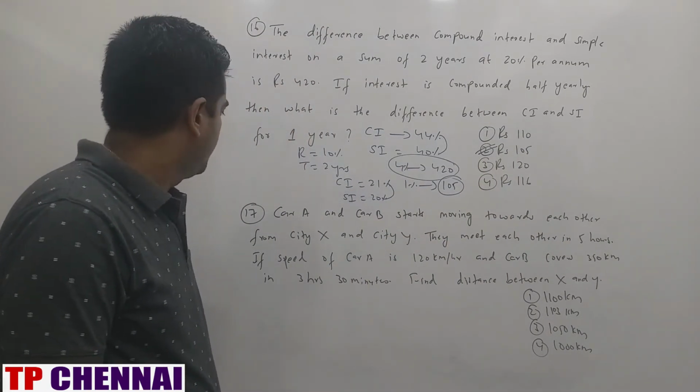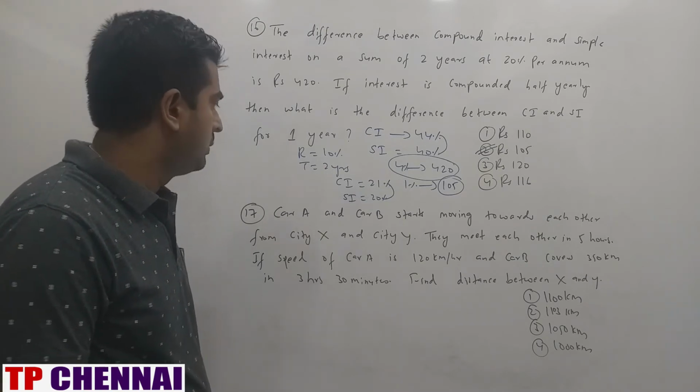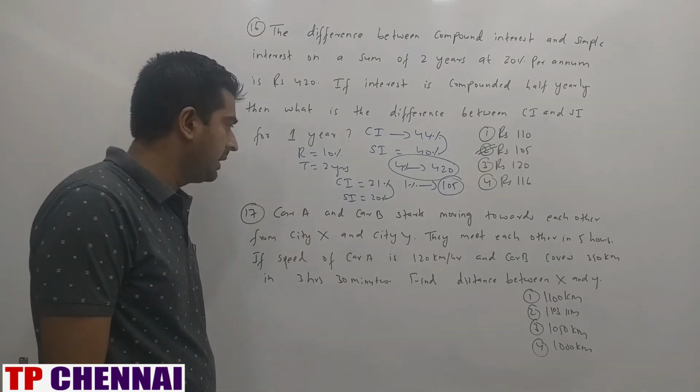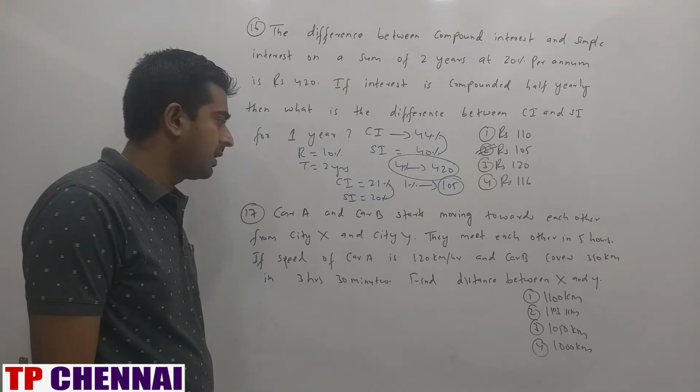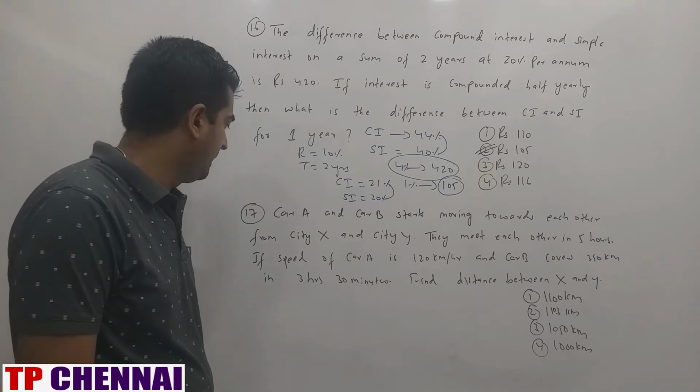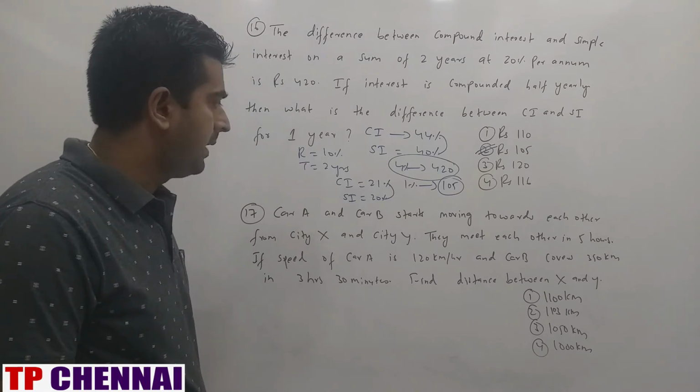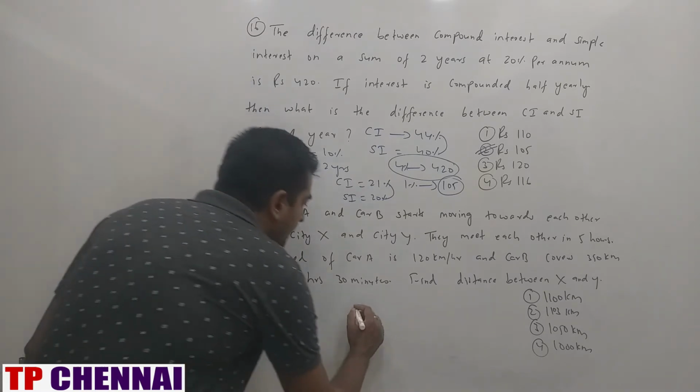Next one. Car A and car B start moving towards each other from city X and city Y. They meet each other in 5 hours. If the speed of car A is 120 km per hour and car B covers 350 km in 3 hours 30 minutes, find the distance between X and Y.